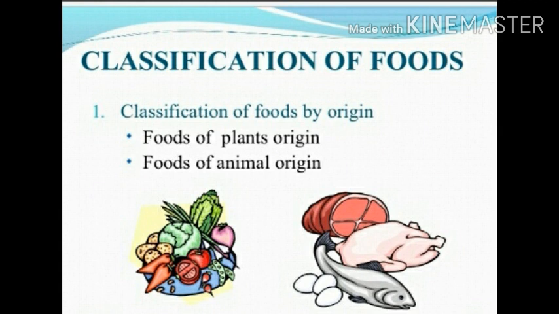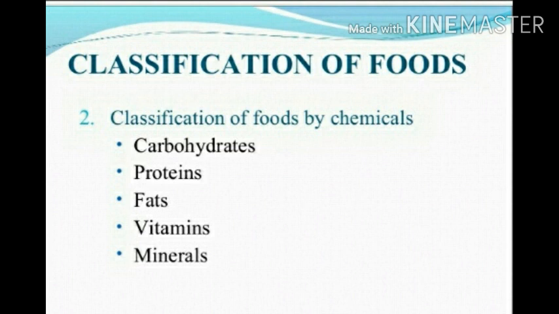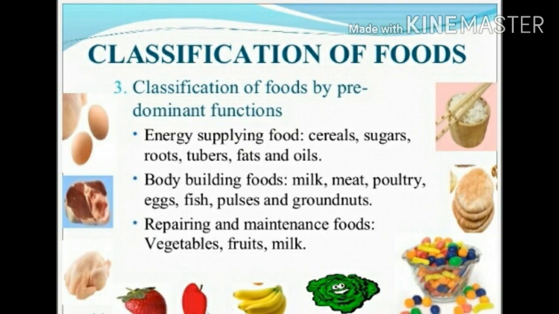And classification of food: it includes classification of food by origin, food of plant origin and food of animal origin. Next we classify food by chemicals. What are the chemicals, or nutrients, included in the food? Carbohydrate, protein, fat, vitamin and mineral. And the next classification is energy supplying food: cereals, sugar, roots, tubers, fat, etc.